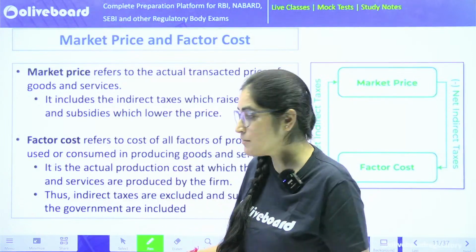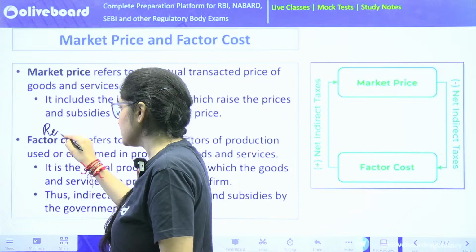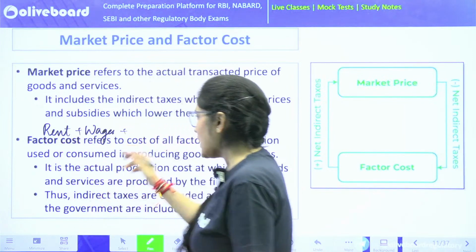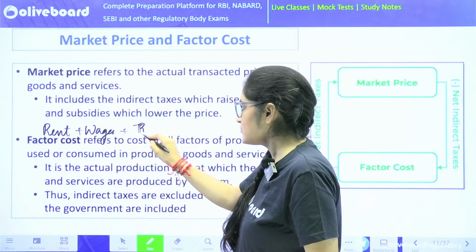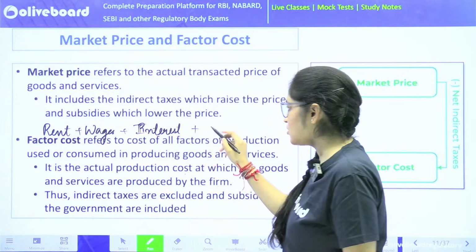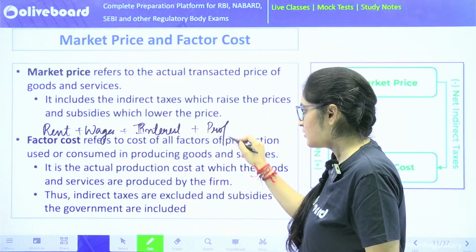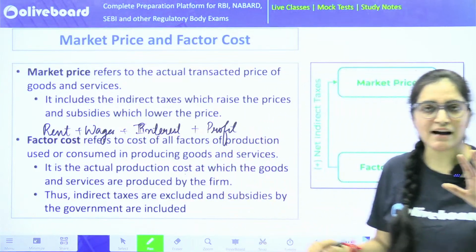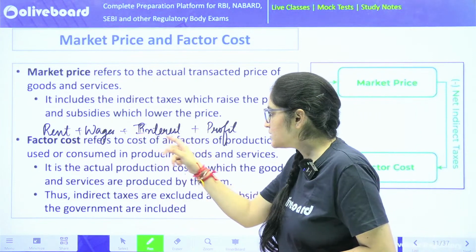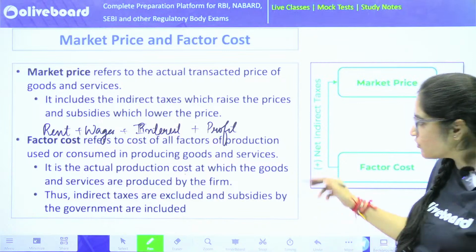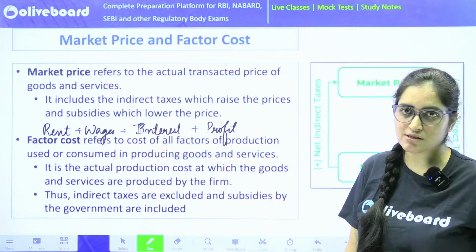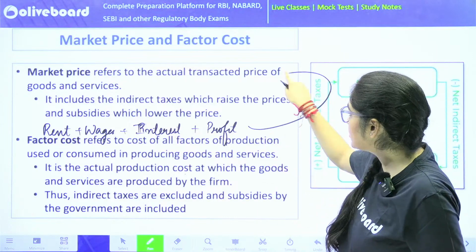What are factor incomes? Factor income is rent plus wages. After this, interest. And lastly, it's your profits. The four parts of factor income which we have already discussed: rent, wages, interest and profits. If I add just this much, I will reach a number which is factor cost. But then how can I reach the market price?